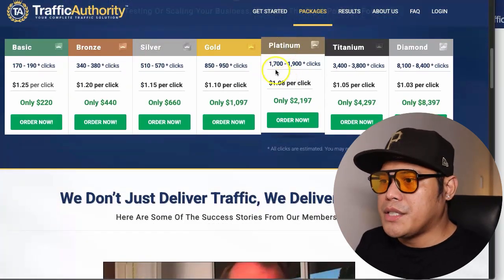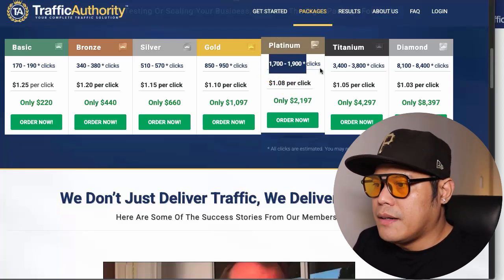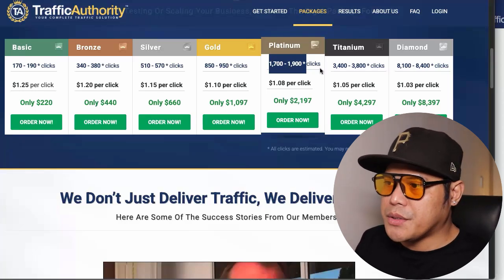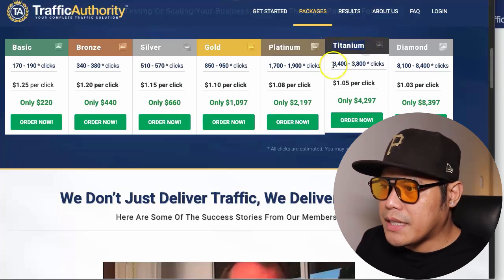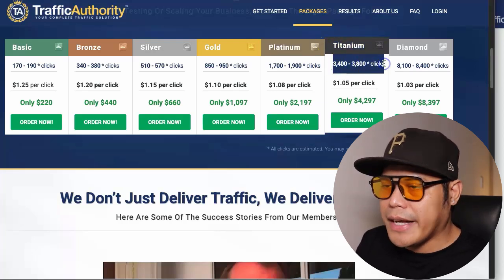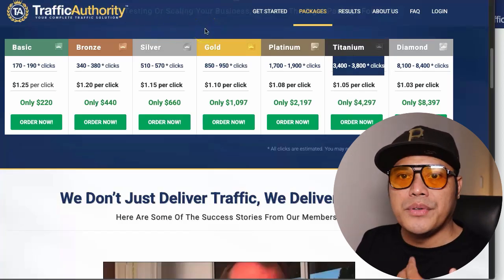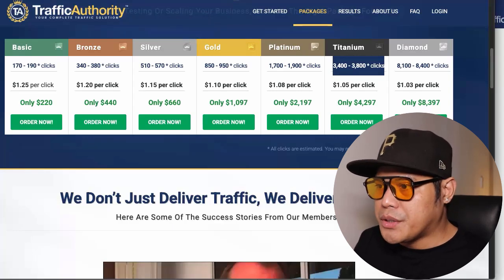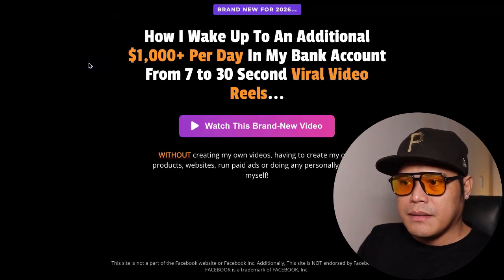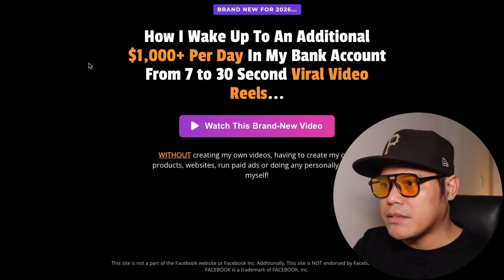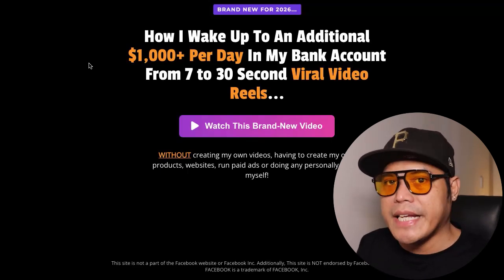So the platinum package, you will get 1,700 to 1,900 clicks. And because it's your first time purchasing the traffic package, if they upgrade you to the titanium package, you will get 3,400 to 3,800 clicks. So what will happen is Traffic Authority will do the advertising on your behalf. The traffic will go live, and once it does, people will go to this page. Let's say 1,700 to 3,800 people will go to this website, which is your lead capture page.